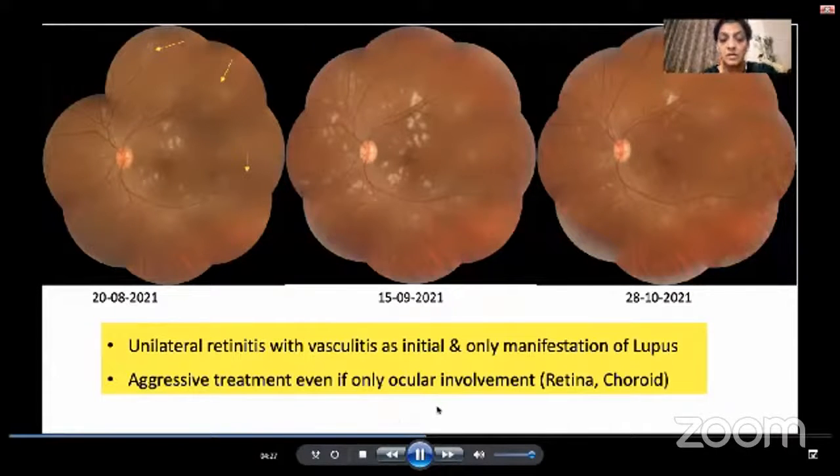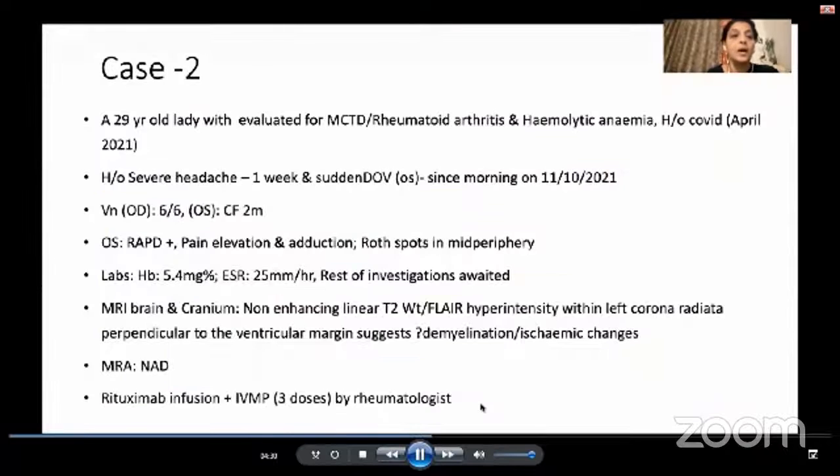aggressively treated with immunomodulators. Our case 2 is a 29-year-old lady who is being evaluated for multiple connective tissue disease. She came to us with severe headache and sudden decrease in vision in the left eye. Our neuro-ophthalmologist diagnosed her to have optic neuritis in the left eye. And in conjunction with the rheumatologist and the neurologist, she was given rituximab infusion along with 3 doses of IV